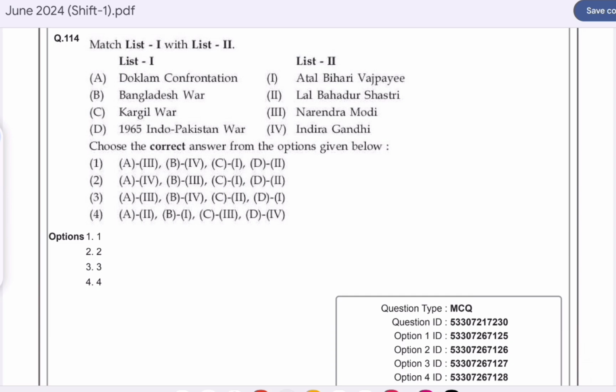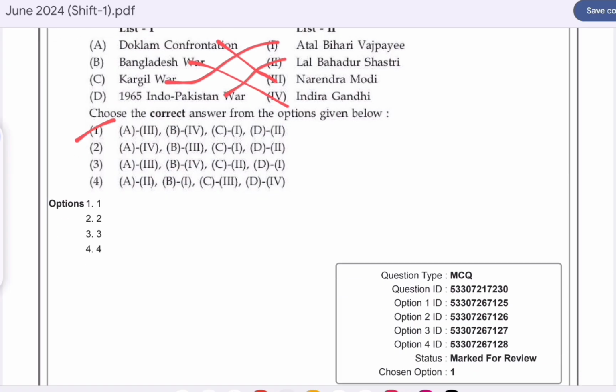Number 114. Match list 1 with list 2. Option A is correct here. The Doklam confrontation is in Narendra Modi's time period. The Bangladesh war is during Indira Gandhi's tenure. The Kargil war is during Atal Bihari Vajpayee's tenure. And the 1965 Indo-Pakistan war is during Lal Bahadur Shastri's tenure.